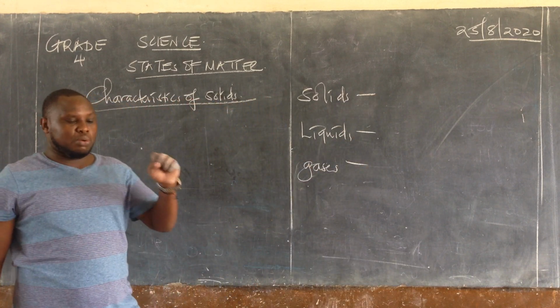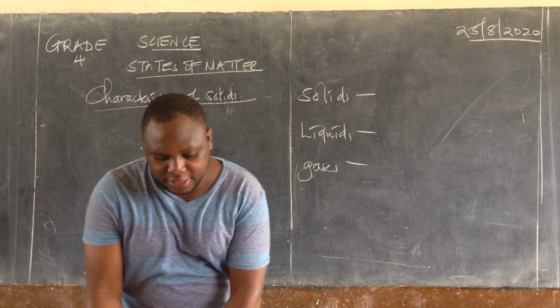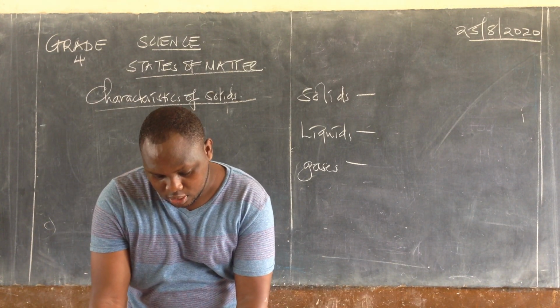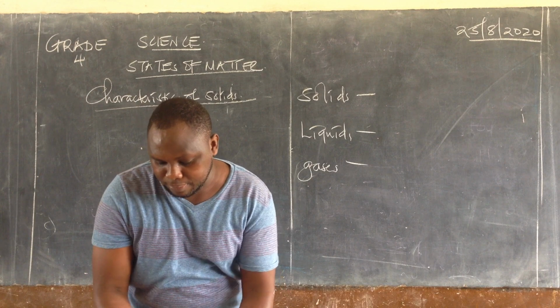We gave examples of solids. Solids, we said you can touch them, you can feel them, and we can see them.